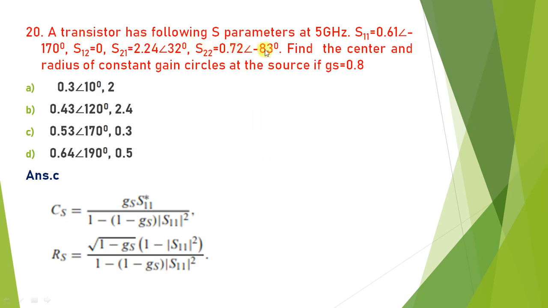Again, the transistor has the following parameters given. Find the center and radius of the constant gain circle. If the source gain has value 0.8, this is the equation of the source stability circle center and source stability circle radius. You put all these values, you will get answer C. So center is equal to 0.53 angle 170 and radius is equal to 0.3.